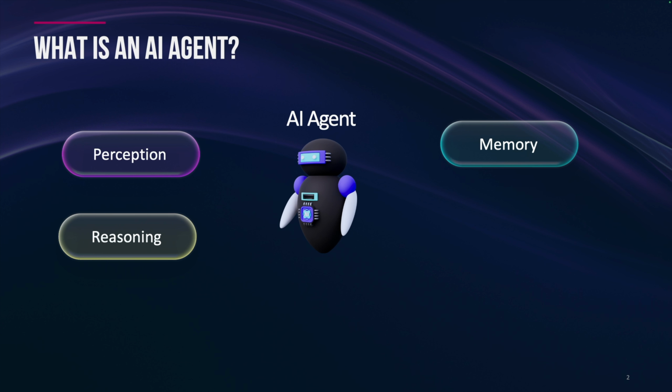The third key concept is reasoning or planning. This is the brain of the agent. This is where it breaks down a complex goal into smaller, actionable steps. It uses its perception and memory to figure out the best course of action. And finally, action. This is the ability for the AI agent to interact with the world. Not only can an AI agent just talk, it can also use tools like a web browser, a code interpreter, or a specific software API to get things done. So, in essence, an AI agent is a dynamic problem solver that can adapt and learn to reach its goals.